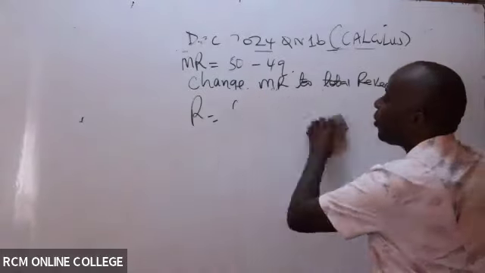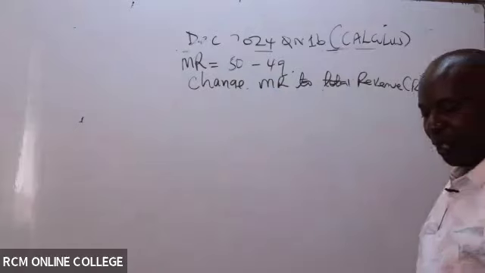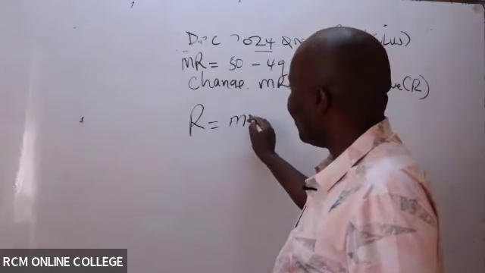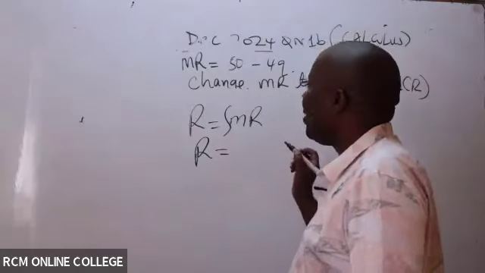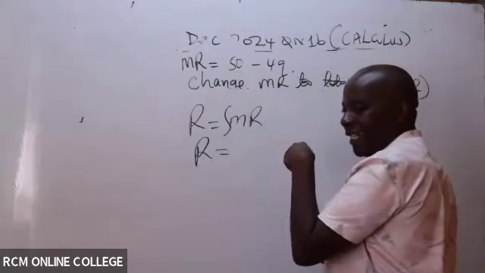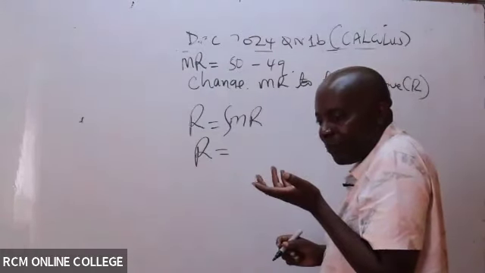All right, so here we are. Change marginal revenue to total revenue by integration. Now, ladies and gentlemen, please listen. My R will be the integral of marginal revenue. So my R in that case will be equal to integrate this constant. If it was differentiation, a constant would have disappeared. Here we are lifting things up.